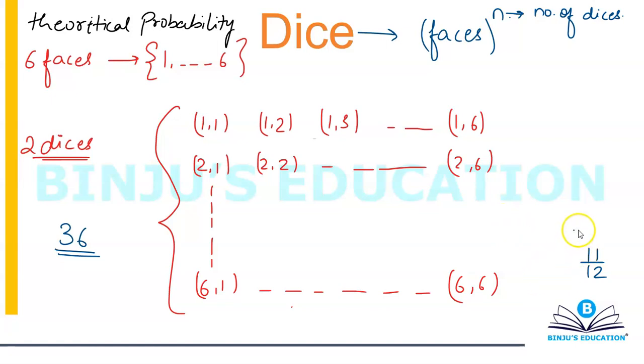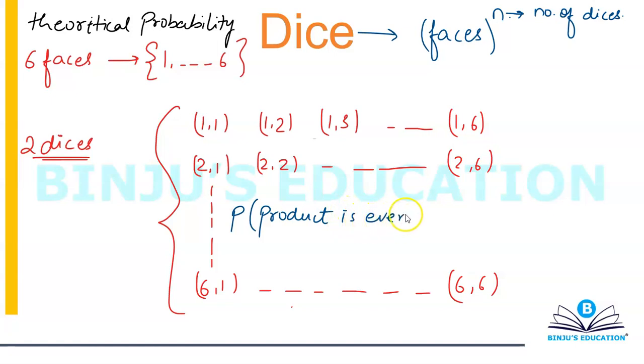What is the probability that the product of the numbers appearing on the top face of two dices is even? So pause the video and try this question. It's a really interesting question.